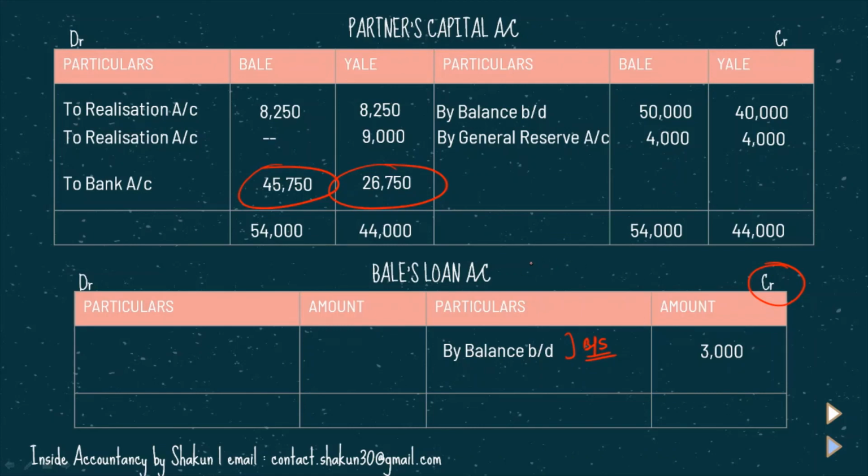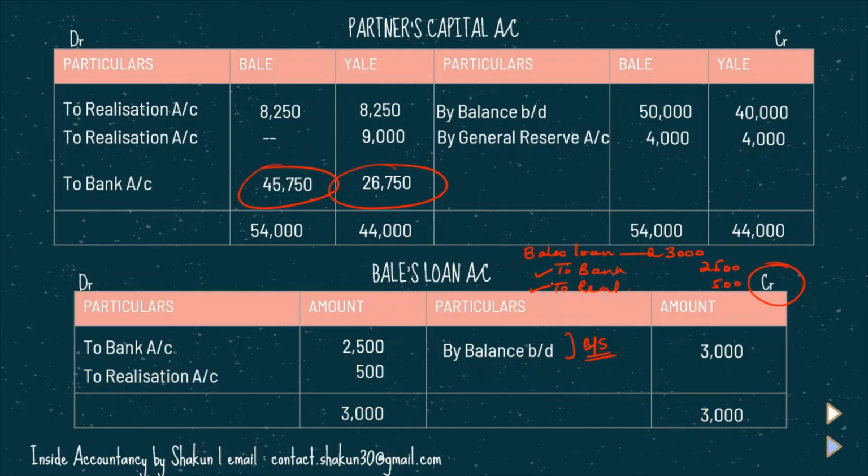Then we had passed an entry for settling the partner's loan. I'm just going to write the entry here. Bail's loan account Dr. to bank, to realization. This was the entry that we passed. 2,500 payment we had made, 500 goes to realization, total 3,000 here. So when we do the posting, Bail's loan is debited in the name of bank and realization. So on the debit side, we write to bank and to realization. And if we look, the total is the same on both sides. So we've also made Bail's loan account.